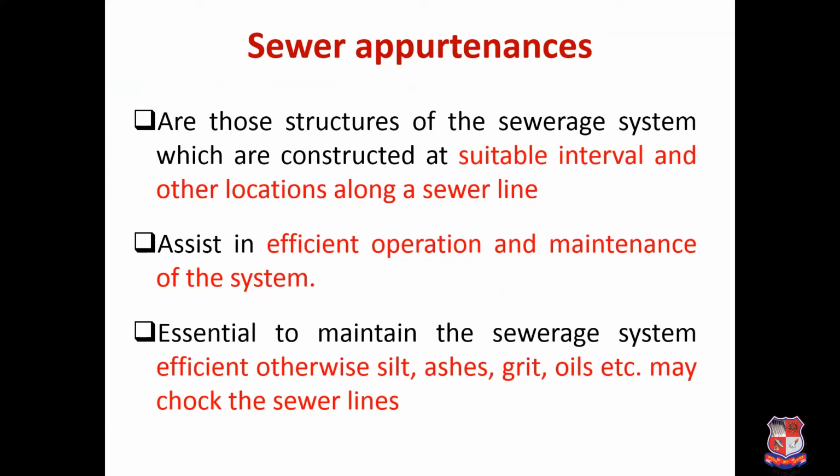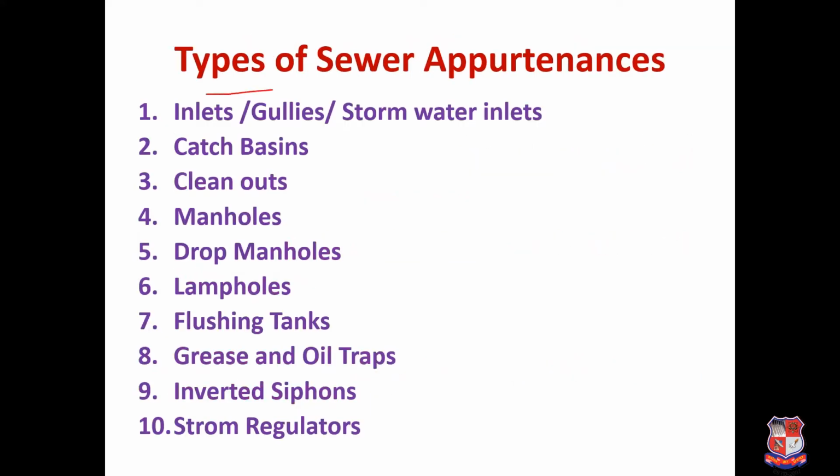So basically sewer appurtenances are those structures of sewerage system which are constructed at suitable intervals and other locations along a sewer line. So basically it will assist in efficient operation and maintenance of the system. Without that the operation and maintenance would be very difficult, and it is essential to maintain the sewerage system efficiently, otherwise silt, ashes, grit, oils, etc. may choke the sewer line. So for proper maintenance of your particular sewerage, these are the different types of sewer appurtenances which are widely used in sewerage system.